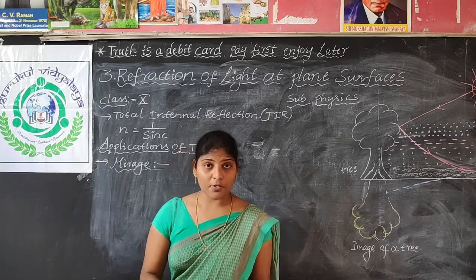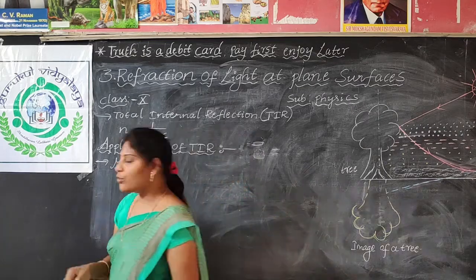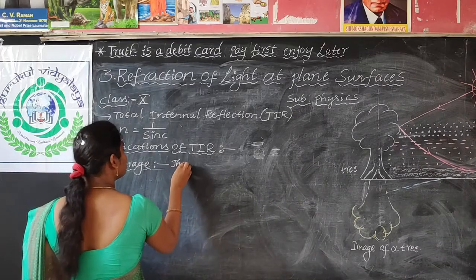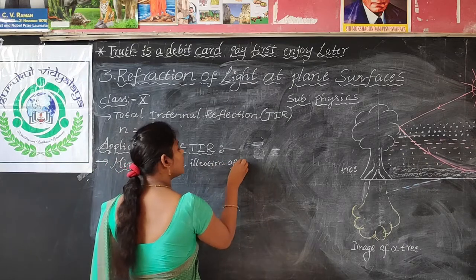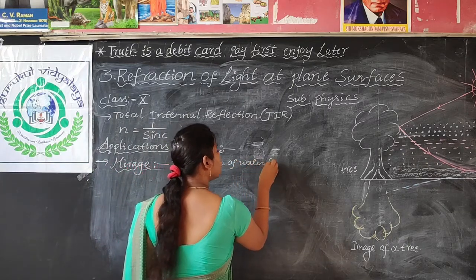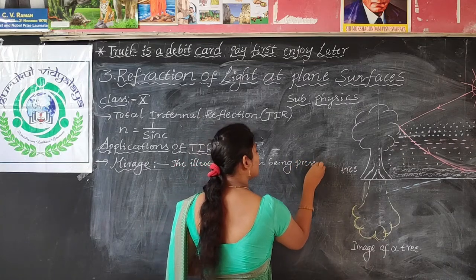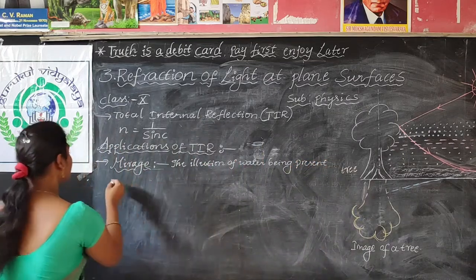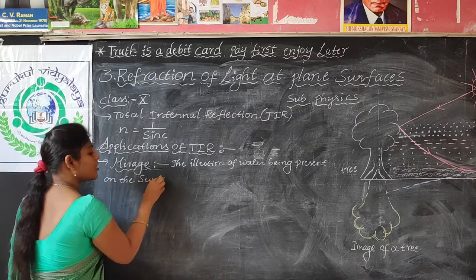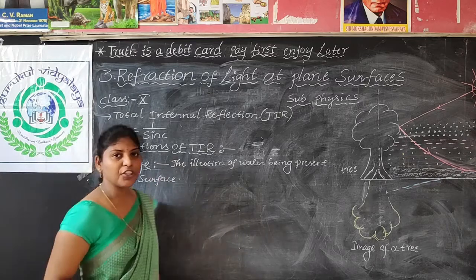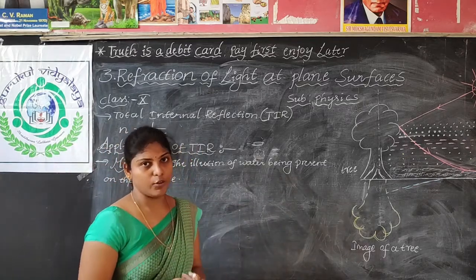The illusion of an observer that water is present on the surface of the road. This phenomenon is what we call a mirage. In Telugu we can say it like endamavulu.